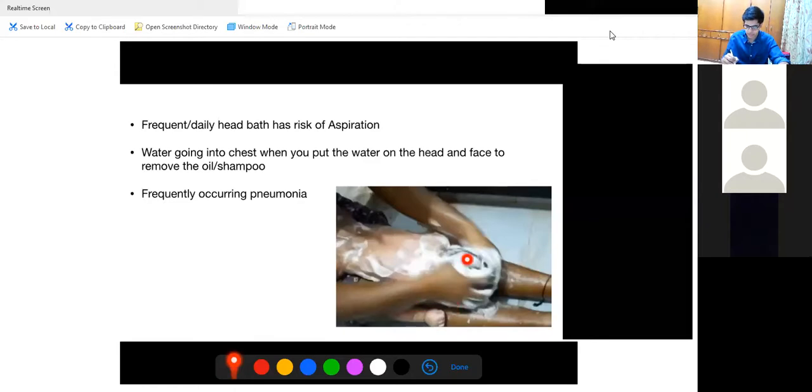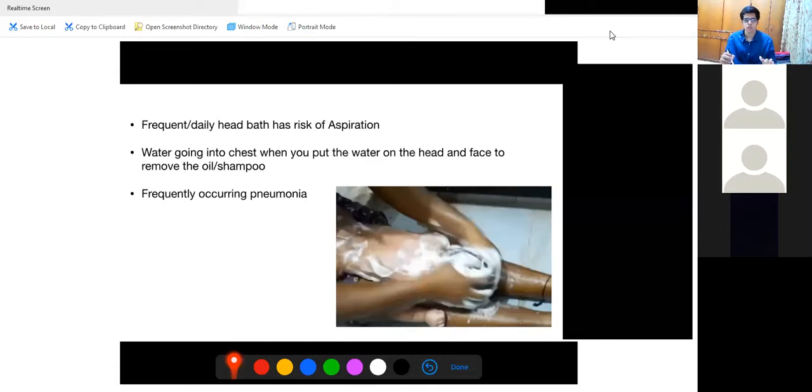In this condition, the child does not even know where to look, and cannot tell you. The child is only crying, but we feel that the child is happy. But by instilling so much soap and oil on the child's head, while removing this soap, without knowledge of aspiration or whether the water will go inside the child's nose, they put so much water on the head that the child will aspirate this water.